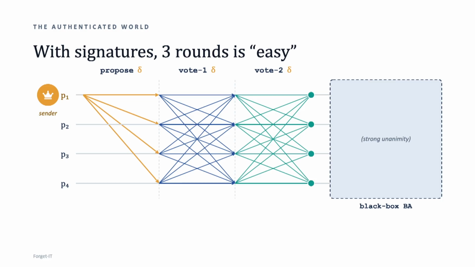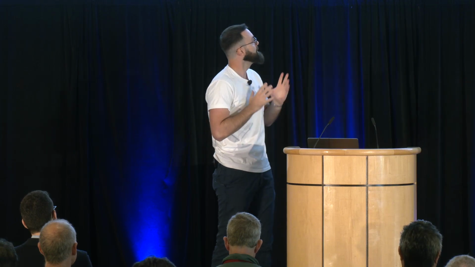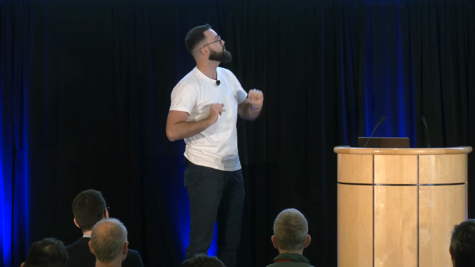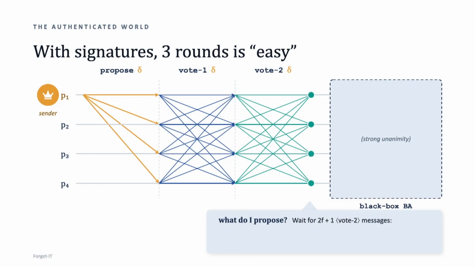Now, to complete the construction, what we need to ask is, what am I supposed to propose to this black box Byzantine agreement primitive? Well, in this authenticated world, again, hopefully this will come as no surprise. What you will do is you will wait for 2f+1 vote 2 messages. I want to emphasize one thing. If from the beginning of your execution you do not collect a quorum of vote 1 messages within 2 delta time, you will simply issue a vote 2 message for bottom.